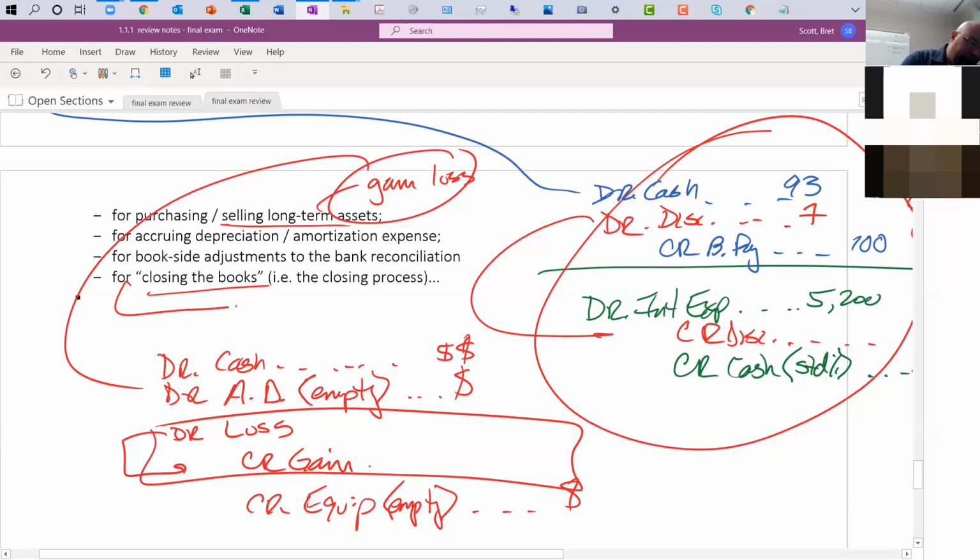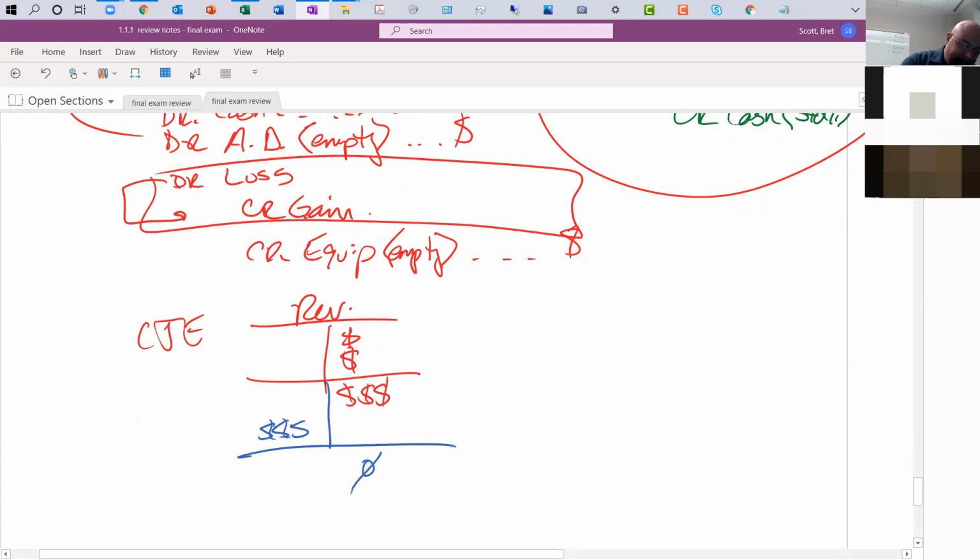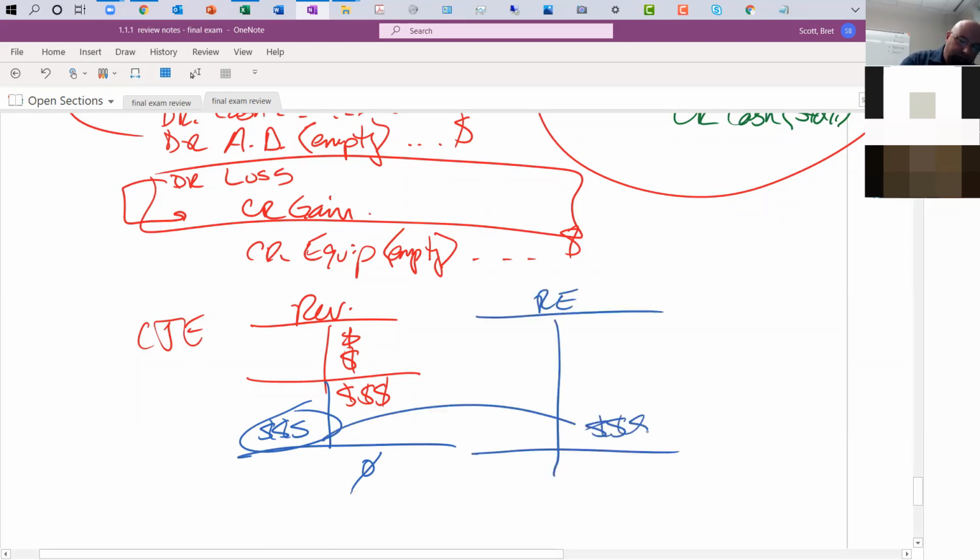Closing the books, those journal entries, those are closing journal entries. We're closing the books. Remember, we're just emptying out all the revenues, expenses, gains, and losses. So closing journal entries would be saying, hey, we have a revenue account, right? And we've been crediting that thing, so we have a revenue account with a big balance. Closing journal entries say, hey, debit that balance to make it go to zero. And what's the offsetting journal entry? It's going to be the retained earnings.